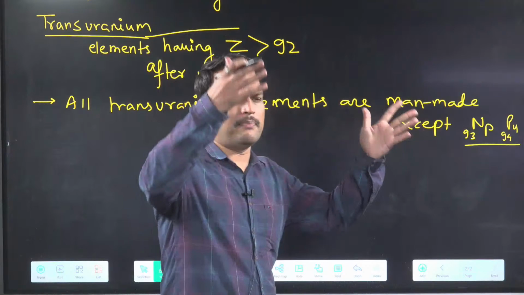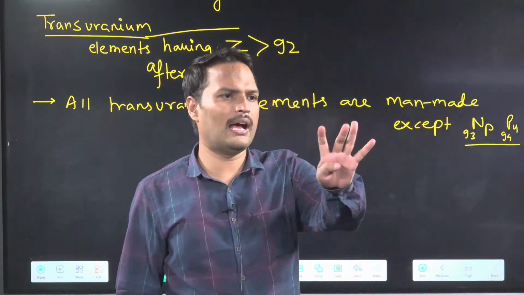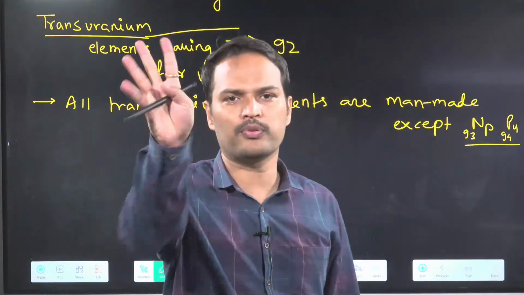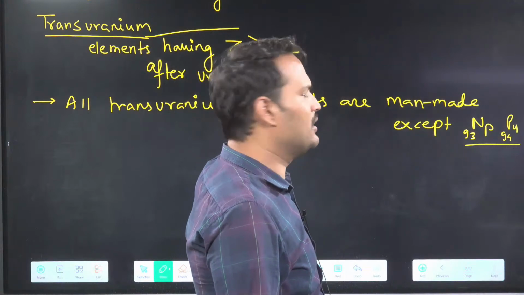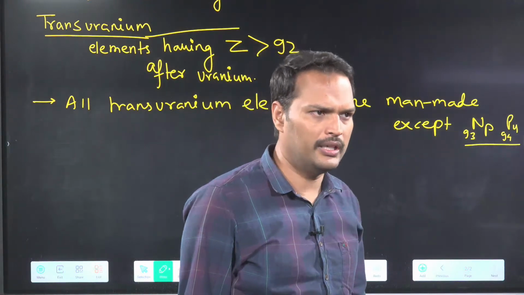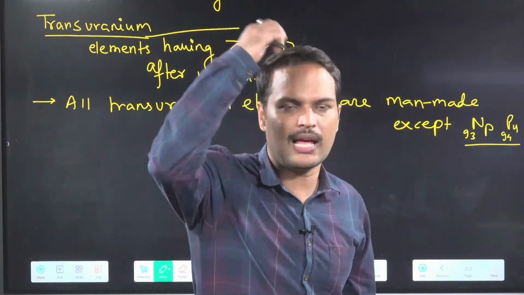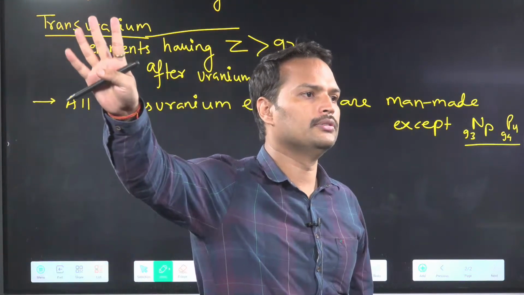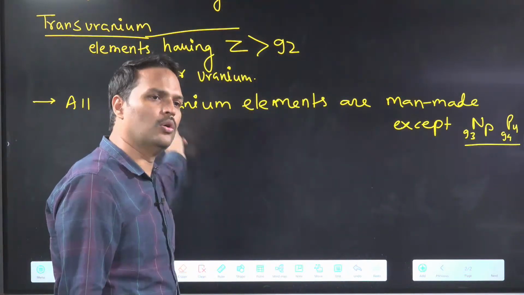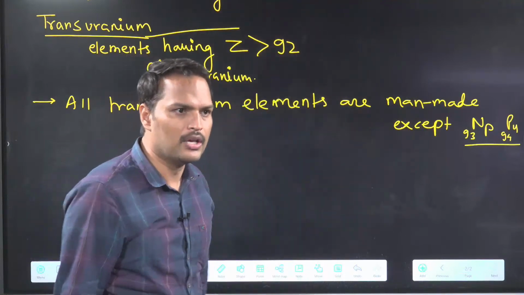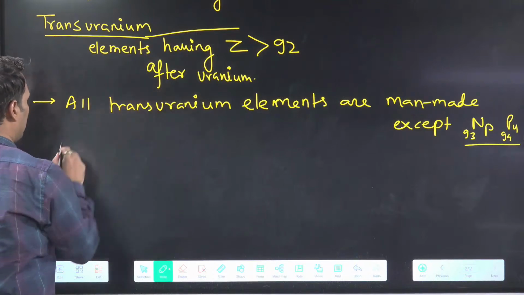But if you see, suppose you have 4 options. 3 options are completely wrong. Then this is the only one left, so I will say this is the correct statement. In the material you will find a question like this, in which 3 options are completely wrong and one option is this. Okay, correct. So check all the options, tick the best possible answer. Okay, so trans-uranium is also done.